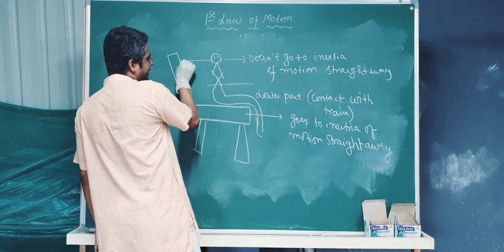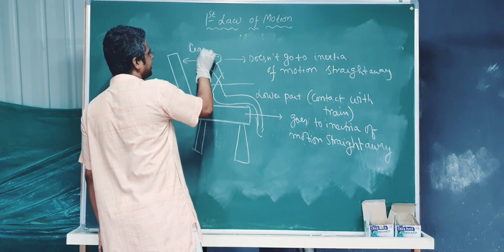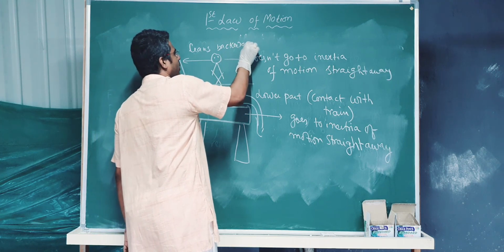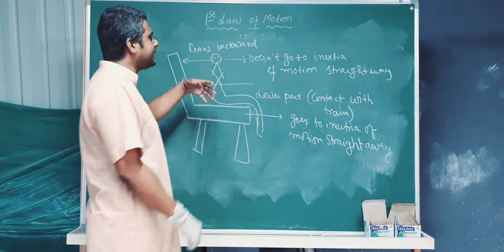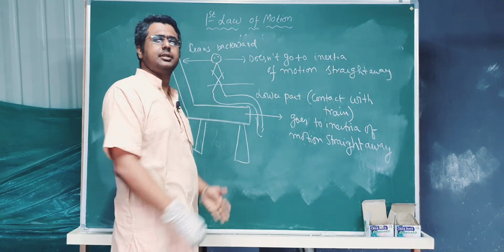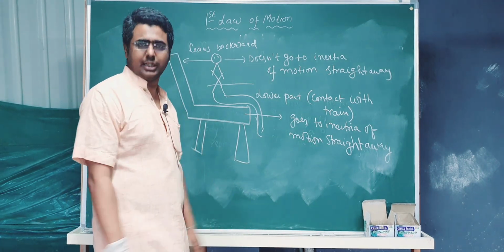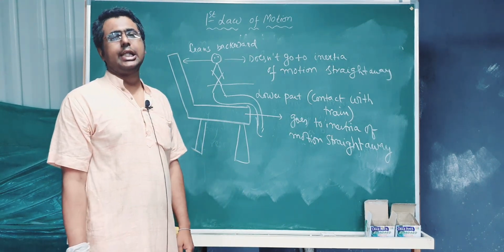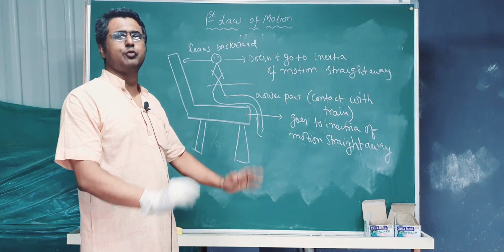So this upper part of body leans backward. Why? Because it hasn't gone to inertia of motion. It is still in inertia of rest. ये motion में चला गया, ये ऐसे चला गया, ठीक समझ गया? So that is why we tend to lean backwards when a train starts moving.